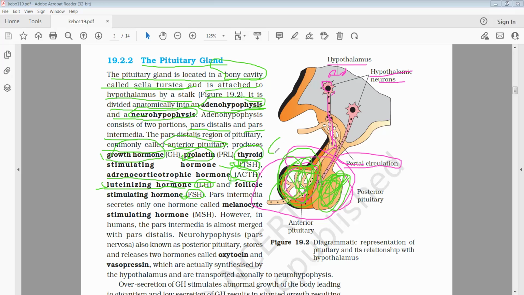Maximum six hormones are secreted by the anterior pituitary gland, whereas pars intermedia, the middle part of the pituitary gland, secretes only one hormone called MSH, that is melanocyte stimulating hormone.